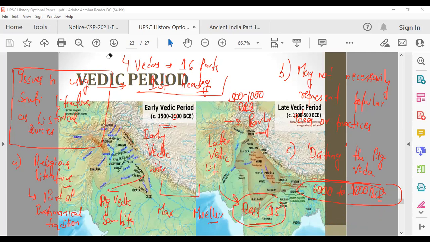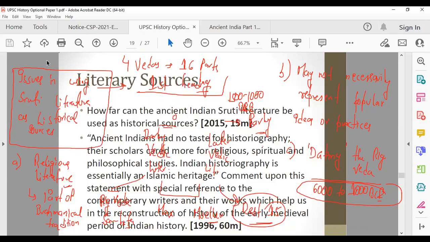So we are talking about issues in using Vedas as a historical source. Let's go back. 3 issues we have seen. What is the other issue? The 4th issue which you can talk about is problems in correlating evidence from Vedas with archaeology. The meaning here is sometimes the Vedas say something, but archaeological sources say something else entirely.